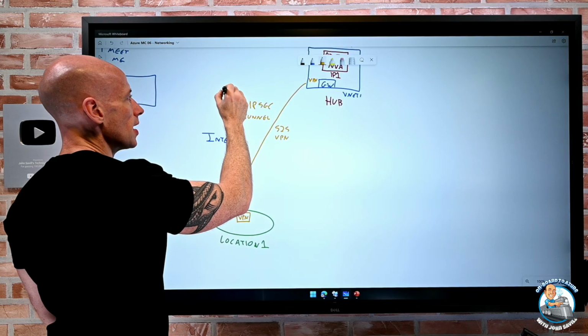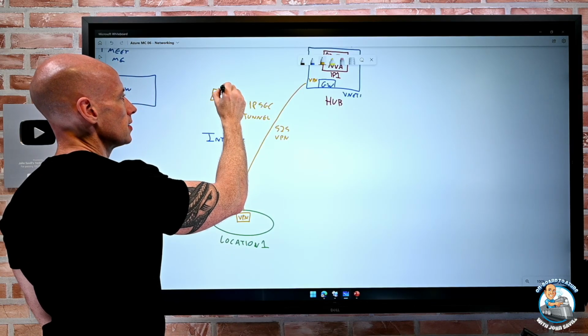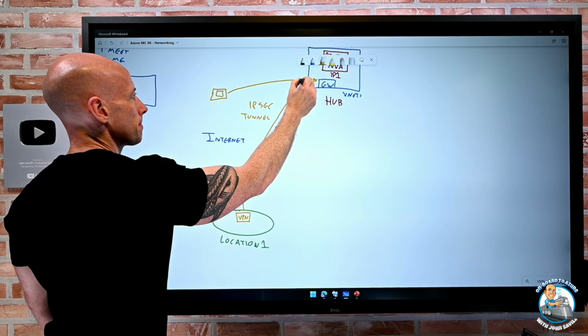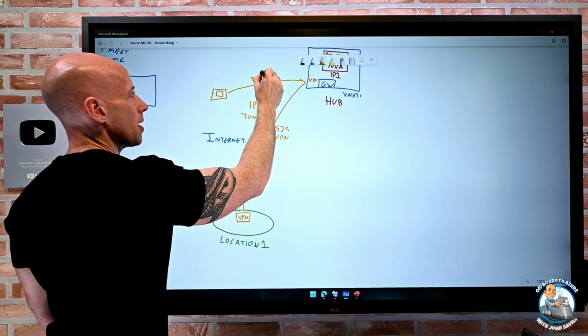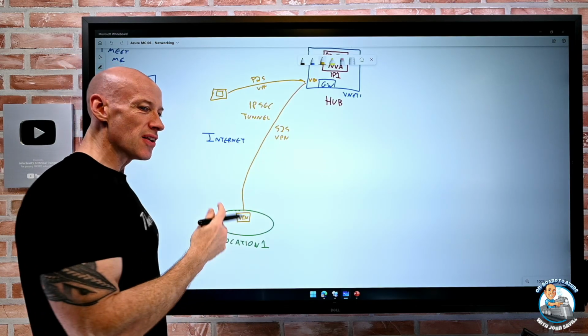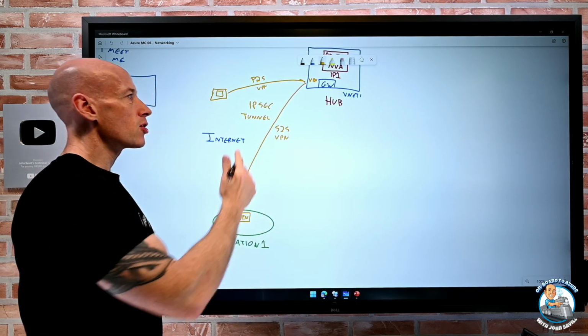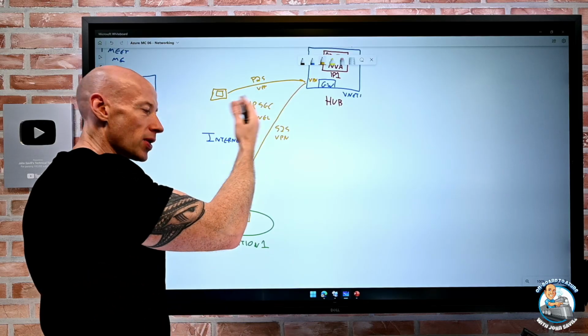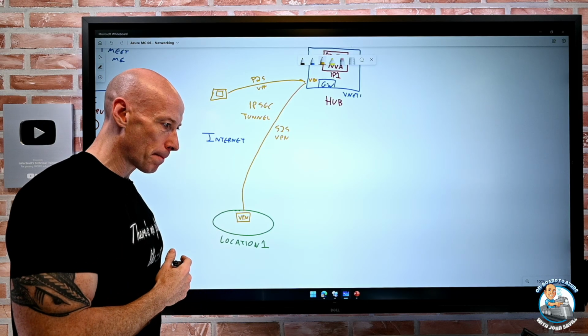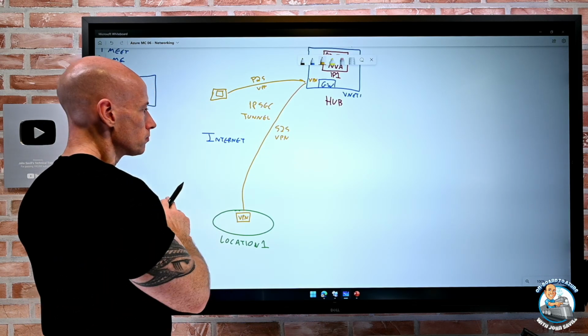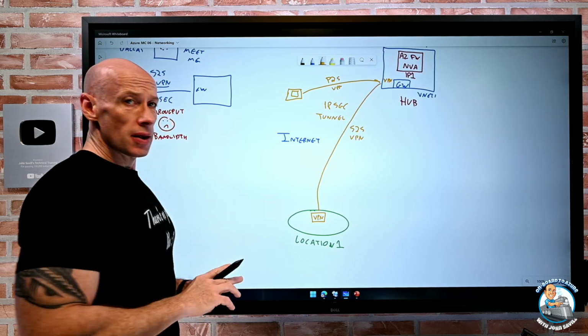A point-to-site would just be, hey, my machine and only my machine. So if I had individual contractors at home, hey, they could do a point-to-site. So I can also do a point-to-site VPN connection here. And this works. I mean, it works fine.